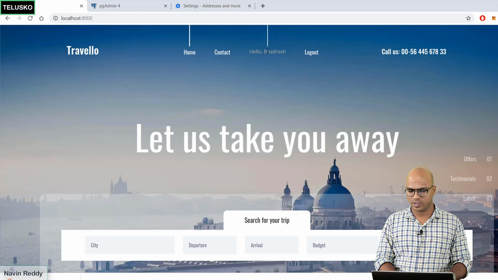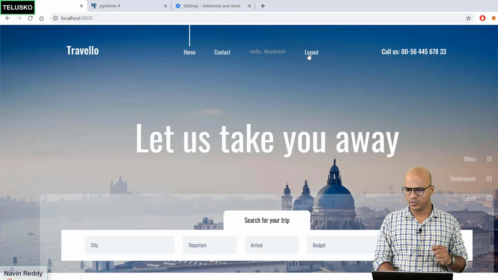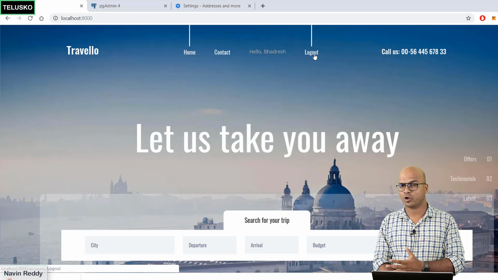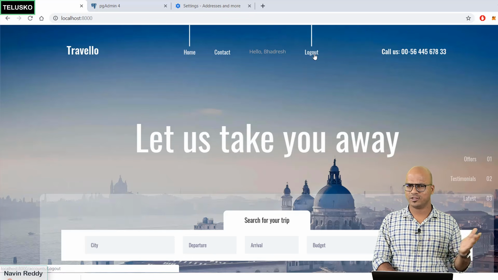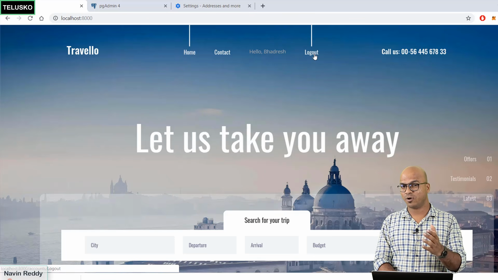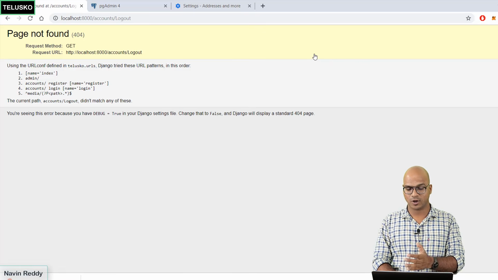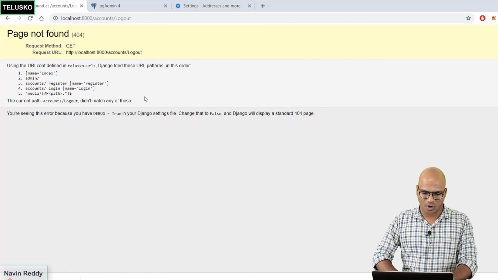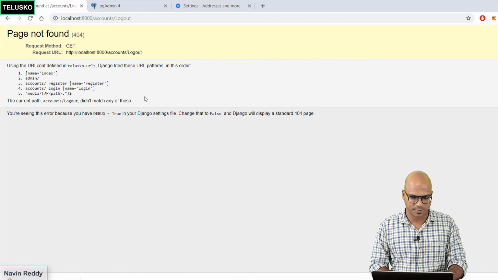So you can see it says hello Badresh because that's what we have done. And then you can click on logout, so it will perform the logout operation. The moment you click on logout, it should give you the same page, but with the help of login option. The moment you do that, we got an error. It's because we have not done the logout part yet.